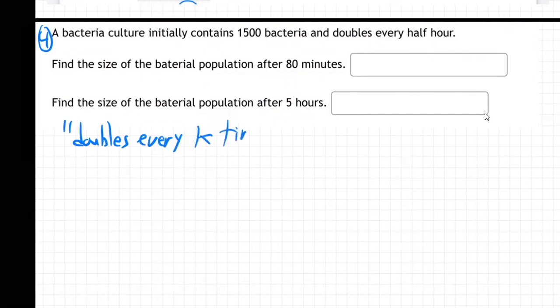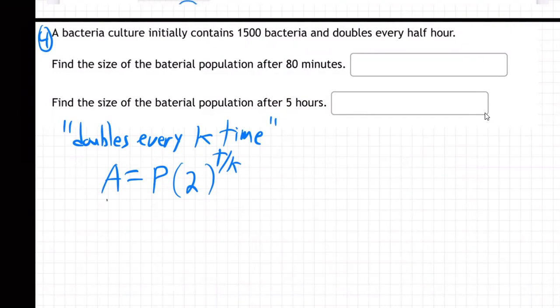I'm going to give you a formula. If they say something doubles every K time, here's what you do. We're going to say the amount equals P, the original amount, times 2 to the T over K. That's the formula you want to use when it doubles every K time.